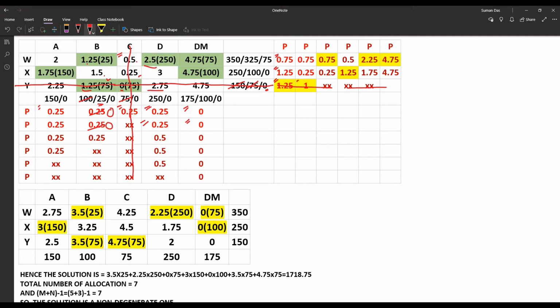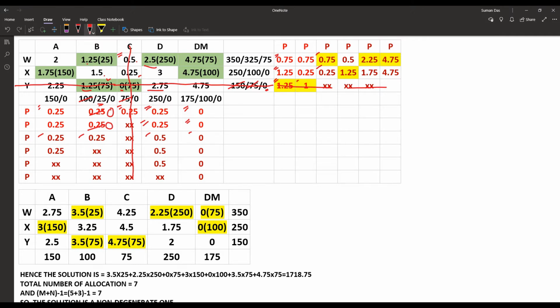So once again we have to check the penalties. Now in the first row the penalty is 0.75, second row 0.25, and in the columns 0.25, 0.25, 0.5 and 0. So the maximum penalty is 0.75, that is the first row. Now in the first row which one has the minimum cell value?